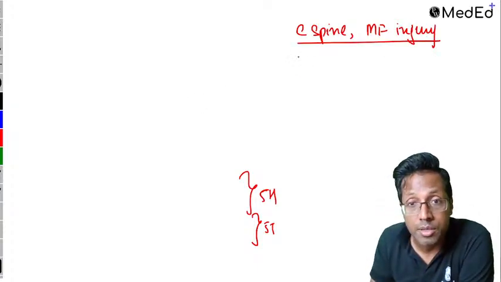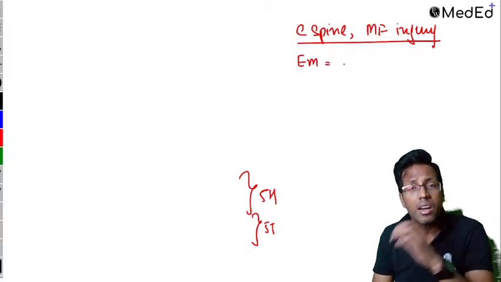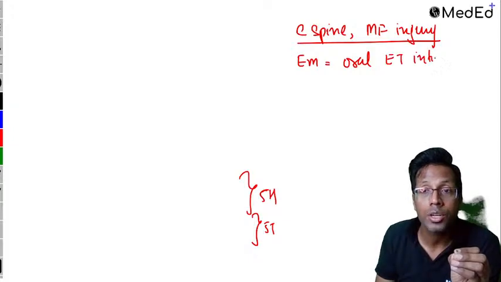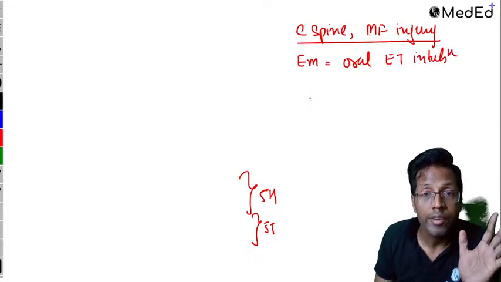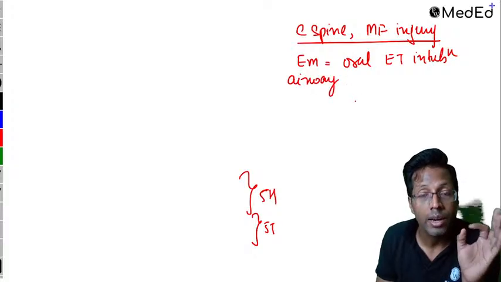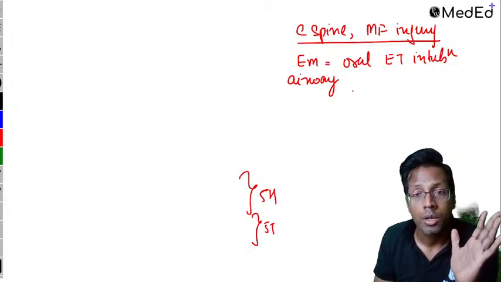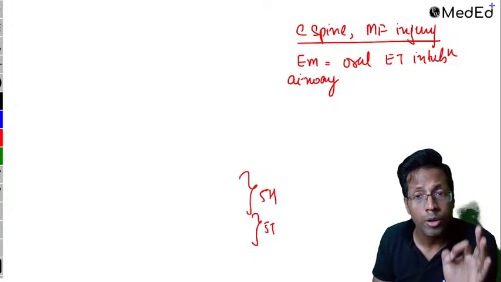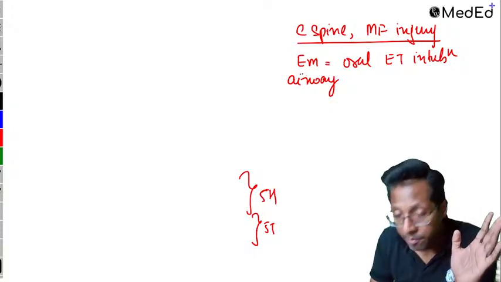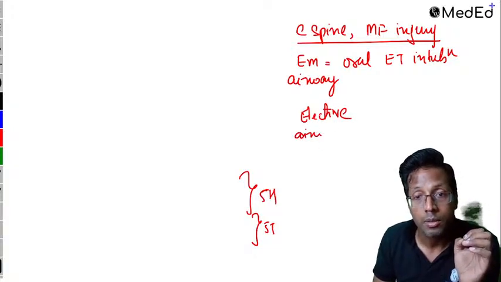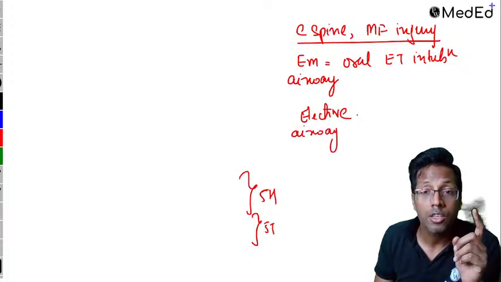In case of an emergency, irrespective of the type of injury, you are supposed to put an oral endotracheal intubation if the patient is dying. If it's an emergency airway management where the patient is dying, you will not wait for tracheostomy or nasal intubation. If a patient is dying, it's an emergency airway that you need to do, just intubate the patient orally, save the life. Now, if it is an elective airway management, it's not an emergency, here the things will become different.